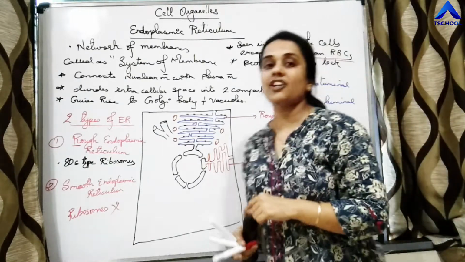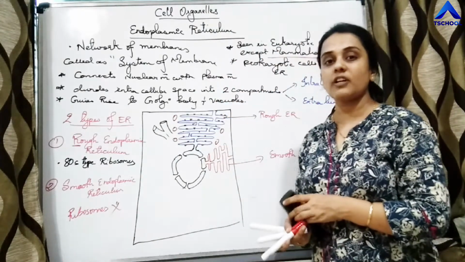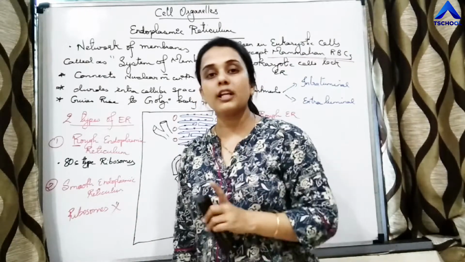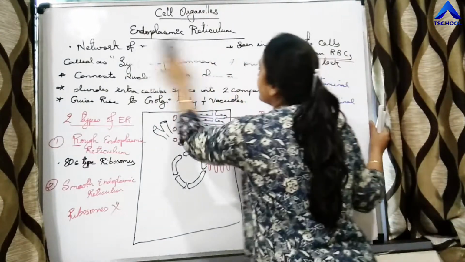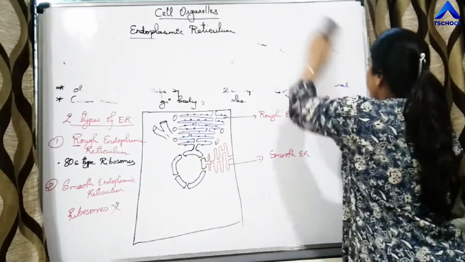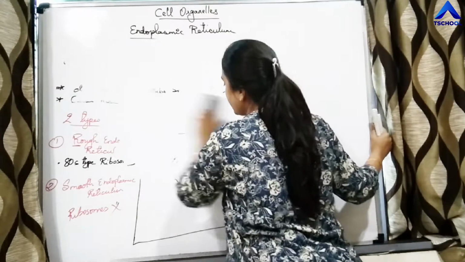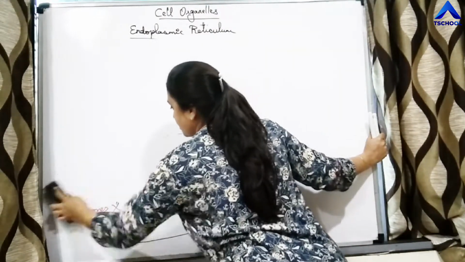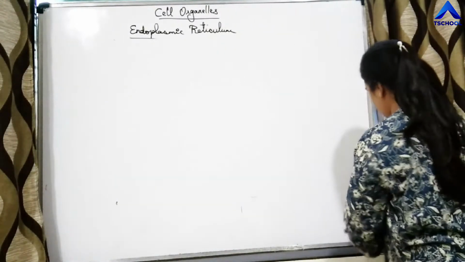So we know eukaryotic ribosomes are 80S type. So which type of ribosomes will be present on ER? 80S type. 70S type of ribosomes are only present in prokaryotic cells. We have to study the types of endoplasmic reticulum.